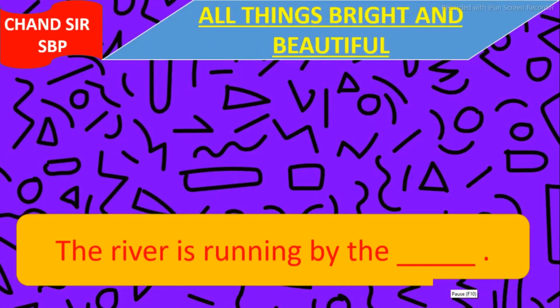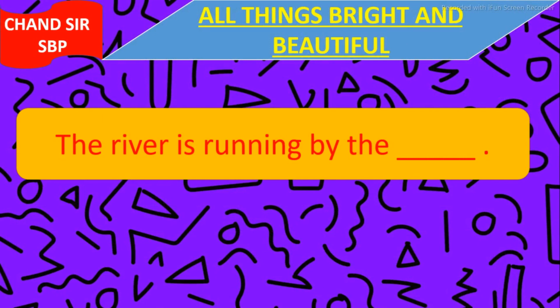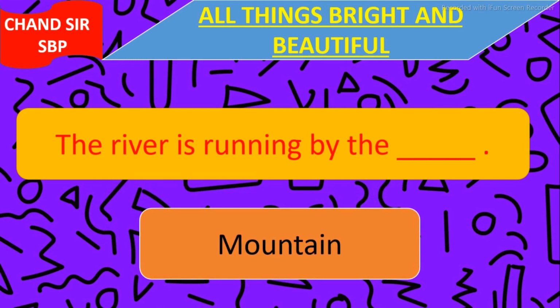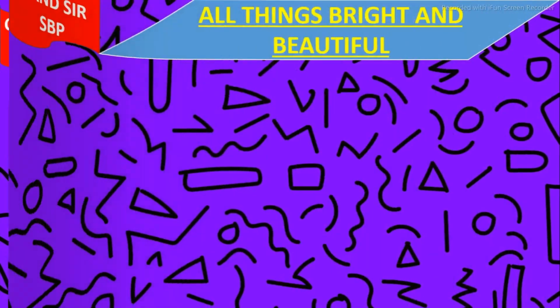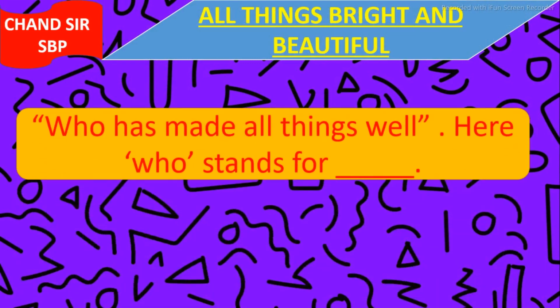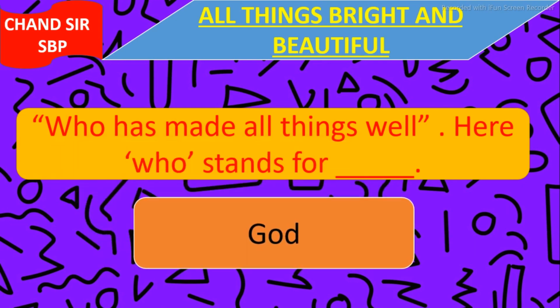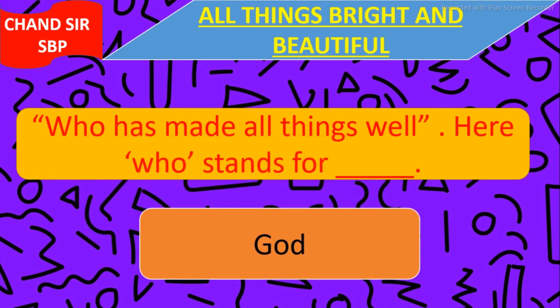Our next question is, the river is running by the ___. And the answer is mountain. The river is running by the mountain. Our next question is, who has made all the things well? Here, who stands for ___? Our answer is God. Who stands for God.